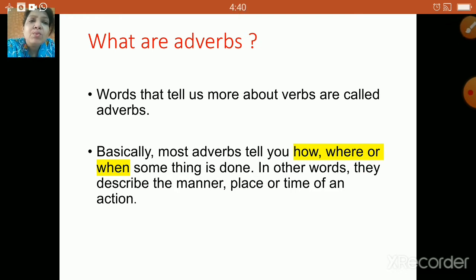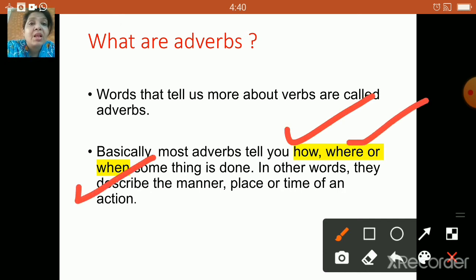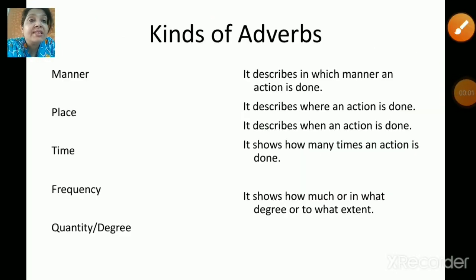So, basically, most adverbs tell you how, where, or when something is done. Okay, I repeat, children, adverbs generally tell us how, where, or when something is done. So they describe the manner, place, or time of an action. So let us quickly start the revision. Children, there are various kinds of adverbs.